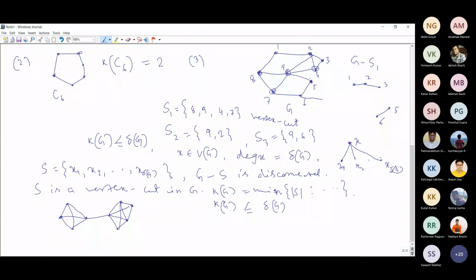So what is the minimum degree here? Minimum degree is equal to 3, right? Delta G is equal to 3. Yes, ma'am, 3. What is the vertex connectivity of this graph? 1.